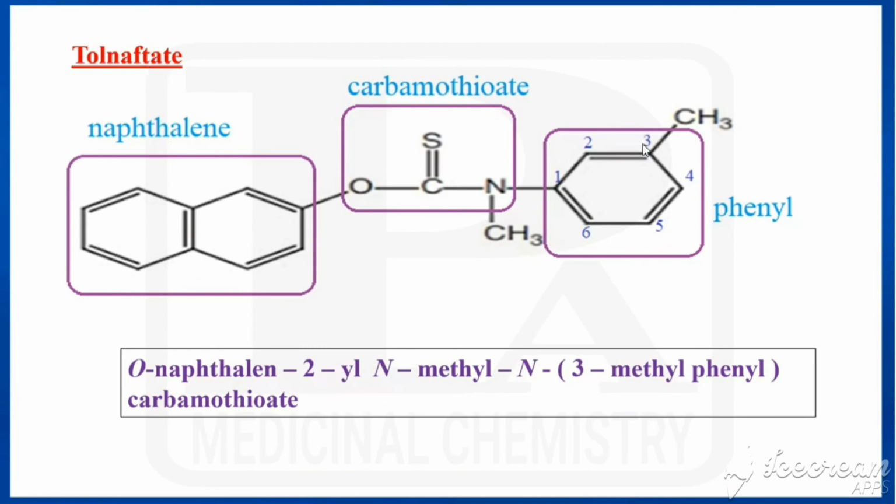That is toluene. Tol is for toluene and naf for naphthalene, and both are connected by means of 8. What is the 8 present here? That is called carbamothioate. In that, the nitrogen is having methyl. So that is the structure for tolnaftate.